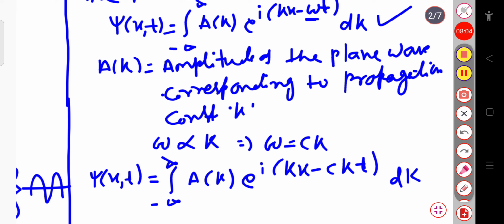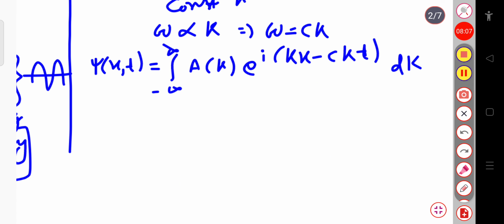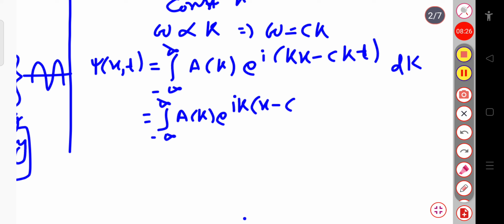Clear? Now if I take k common from this exponential part, this expression will be equal to the integration from minus infinity to plus infinity of A of k, exponential i k into (x minus c t), whole into dk. Now this integration from minus infinity to plus infinity, I can split into two parts: one varying from minus infinity to 0 and another varying from 0 to infinity.